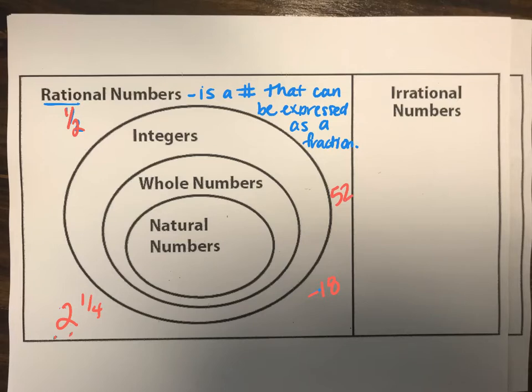3.6. We could go on and on and on. There's tons of rational numbers, just basic rational numbers. Somebody give me another one. 4 and 9/10. Okay, 4 and 9/10. Good. Somebody else, give me something else. What you got? 17. 17, yep. Okay, so there's just a basic idea. It is a number that can be expressed as a fraction. As long as we can write it as a fraction, it is rational.